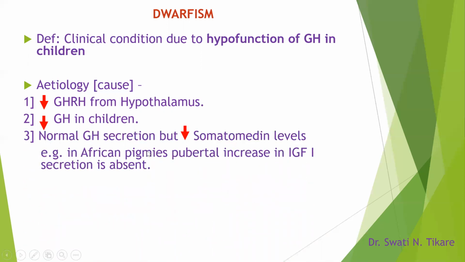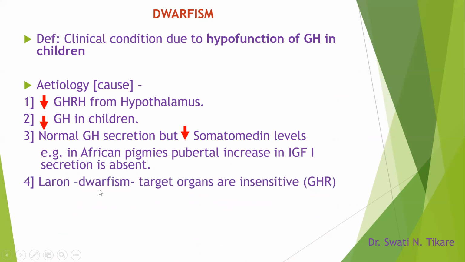The growth hormone itself may be normal, but there may be decreased somatomedin levels. As we learned earlier, in African pygmies, the growth hormone is normal, but the peak of somatomedins and IGF-1 that has to occur during puberty is absent.